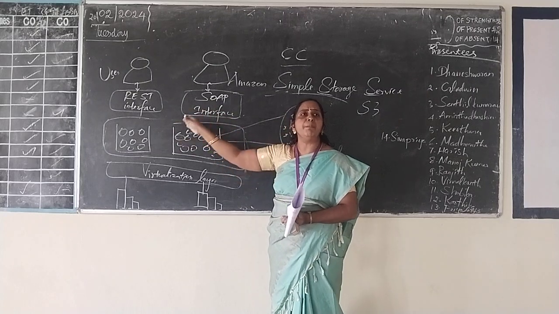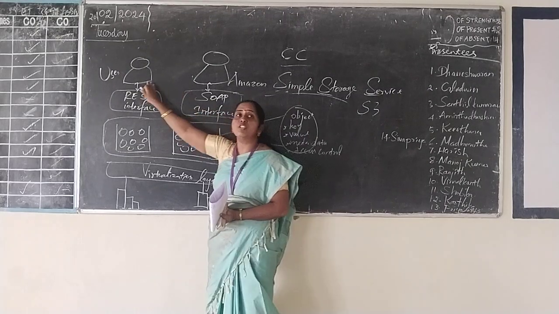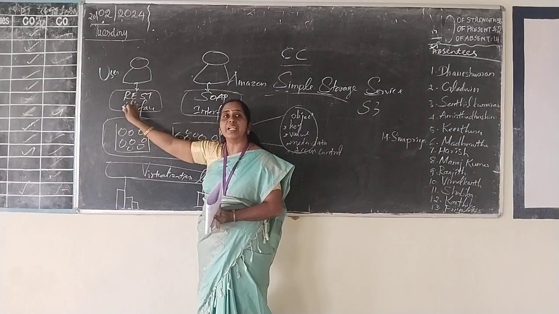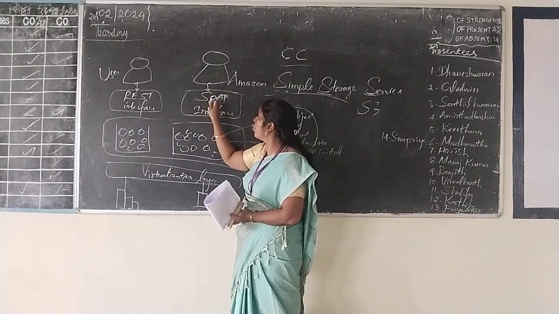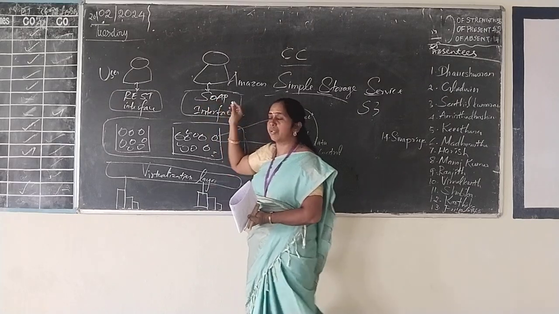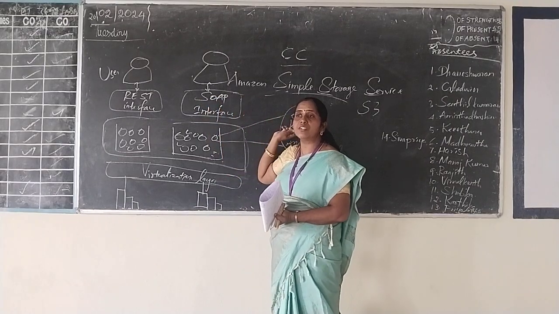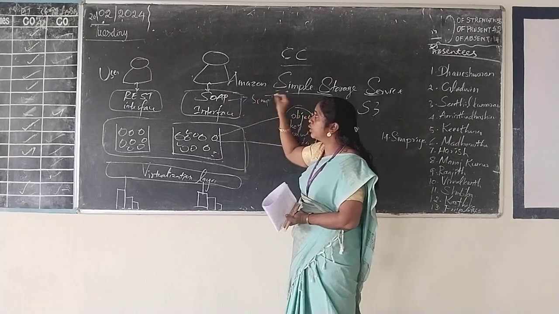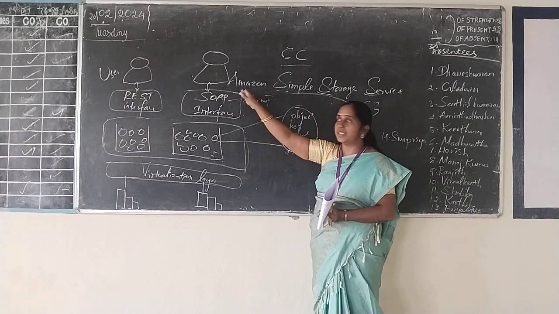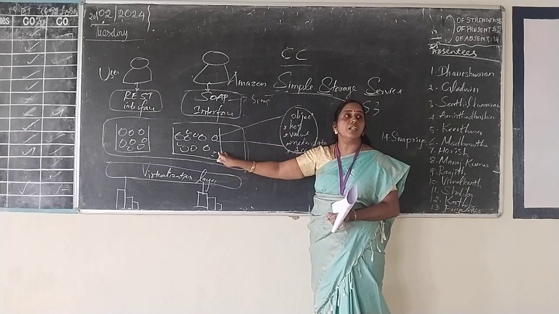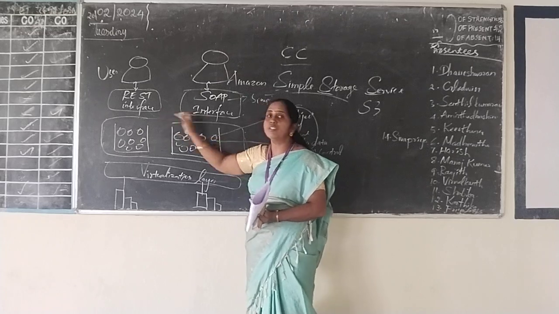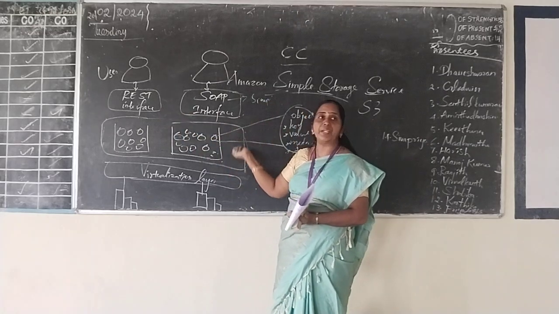The object can be accessed by the user using two types of interfaces. One is the REST interface and the other one is the SOAP interface. SOAP means Simple Object Access Protocol. So the user can access the object through two interfaces: the REST interface and the SOAP interface.